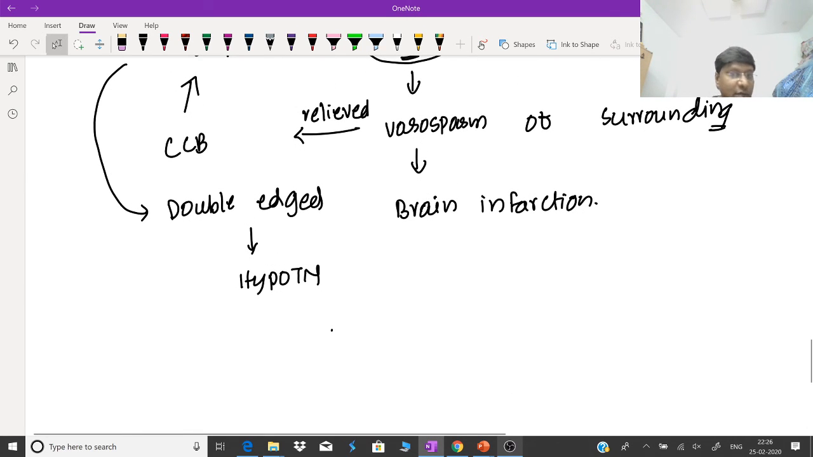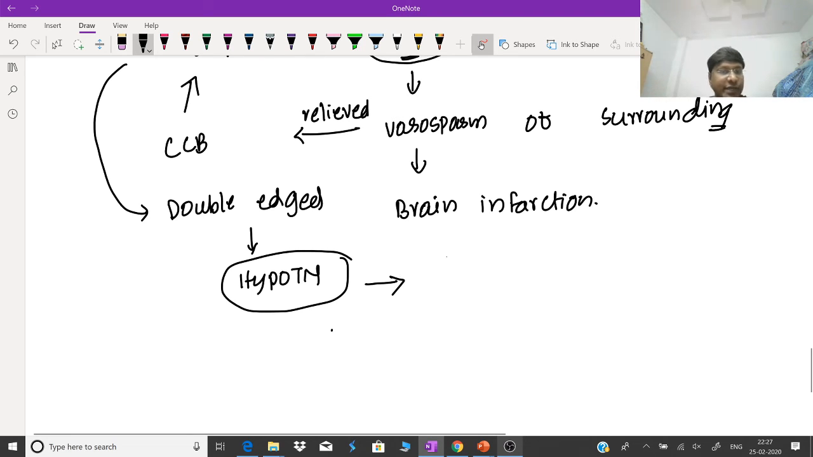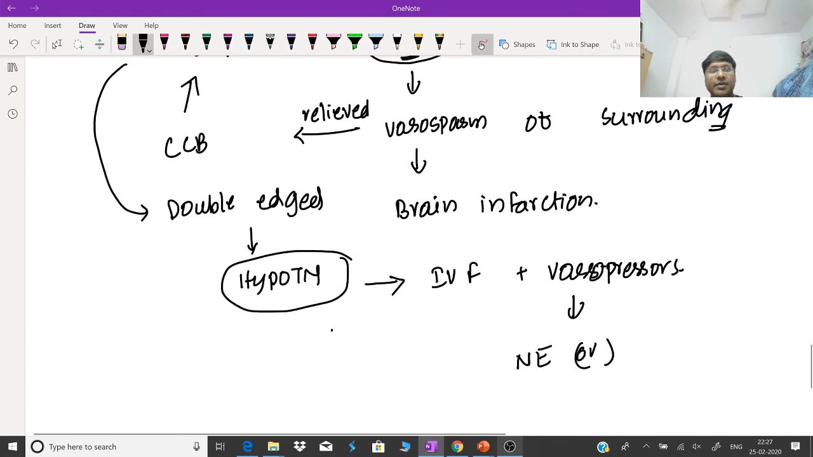Yes, Matt for Aims. Now what will you give? If the patient is having hypotension when the individual is started on the calcium channel blocker in a patient with subarachnoid hemorrhage, what will you do? Remember, this particular hypotension has to be treated with IV fluids, and along with that vasopressors have to be given. And what are the vasopressors used? Norepinephrine or phenylephrine should be given.